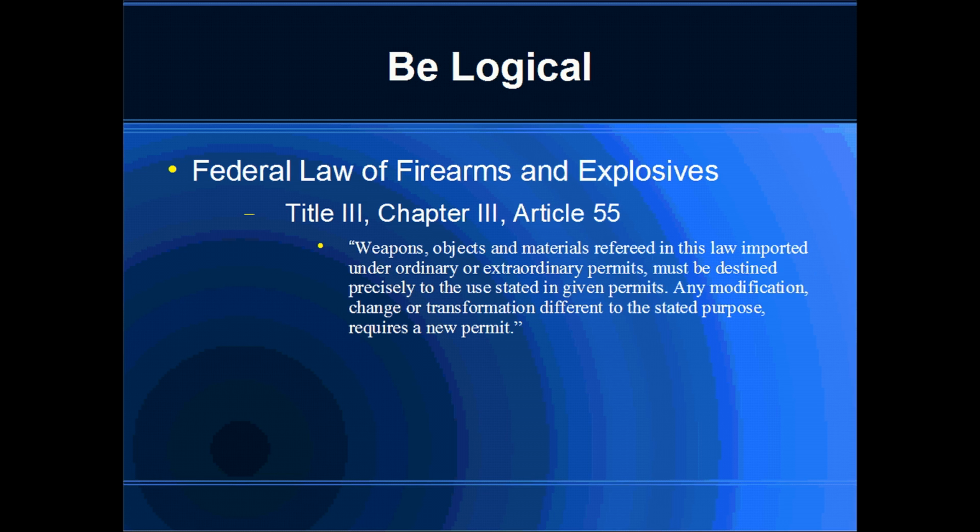And this falls under Title III, Chapter 3, Article 55. The translation was: weapons, objects, and materials referred to in this law, I think they might have meant referred rather than refereed, imported under ordinary or extraordinary permits must be destined precisely to the use stated in given permits. Any modification, change, or transformation different to the stated purpose requires a new permit.